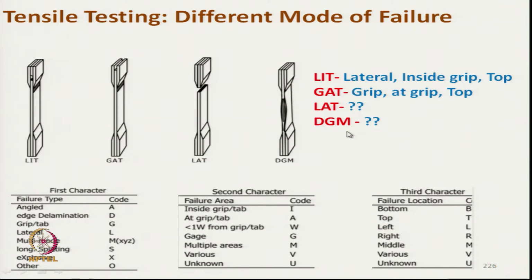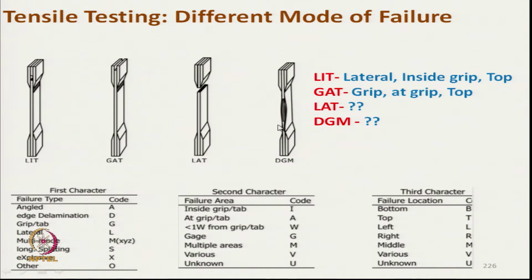DGM: D means edge delamination. So, you can see here that during tensile loading, edge delamination took place. G means at gauge, between the grip points, so there is no problem with the grip, and M means at the middle location.